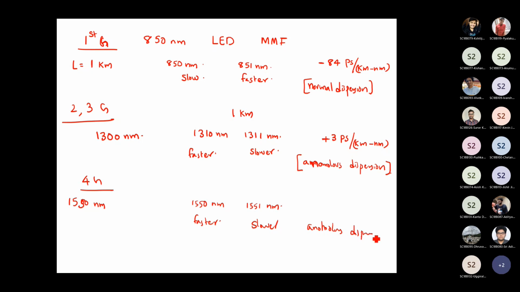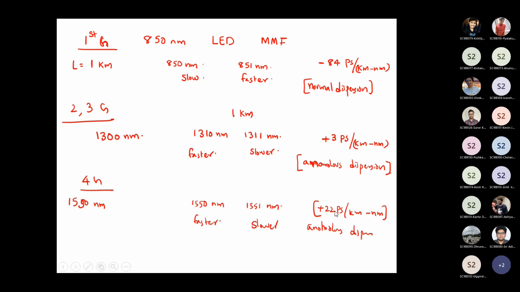Anomalous dispersion. And the dispersion they found was 22 picoseconds per kilometer nanometer. So plus indicates the longer wavelength signals are traveling slower. So you would see that the dispersion is almost 7 times larger compared to the 1300 nanometer case. So this is anomalous dispersion.